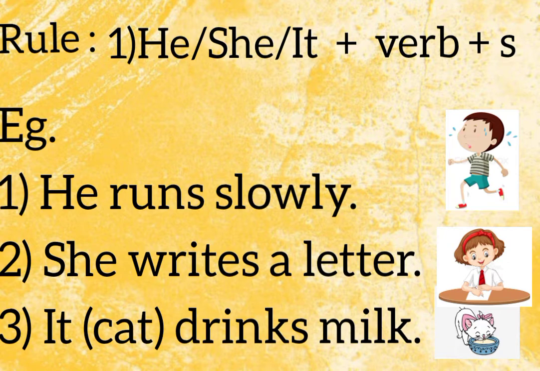Now, what do you observe in these words? We use s in verbs. Whenever we are using he, she, it, we have to add s to the verb. It is used for an animal, bird or thing.